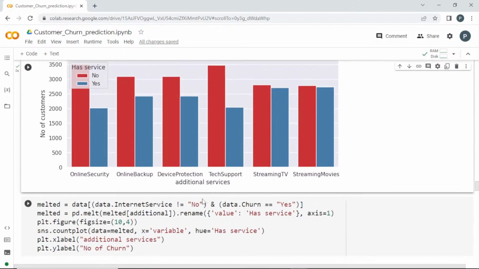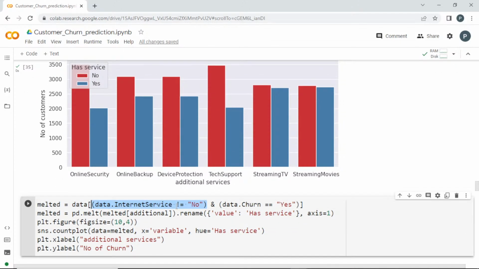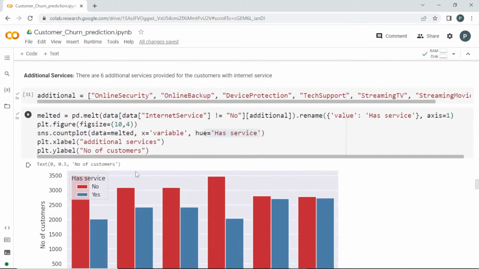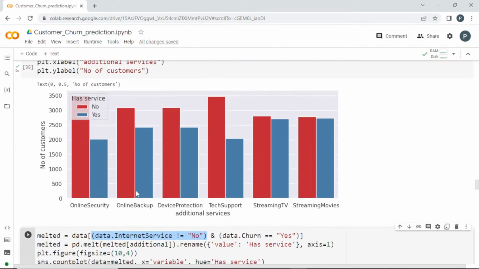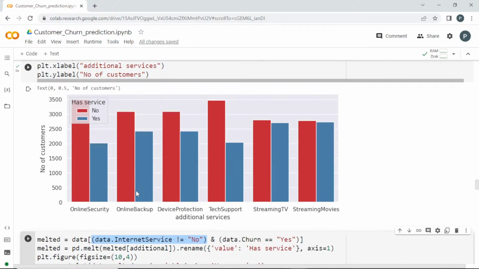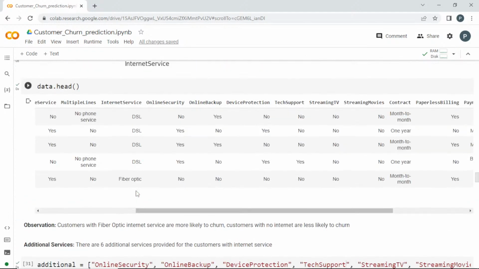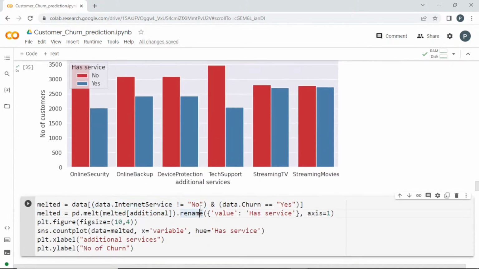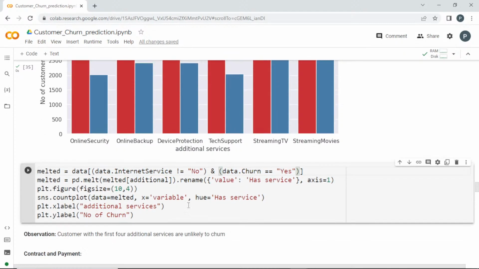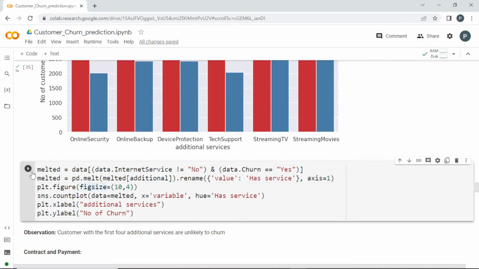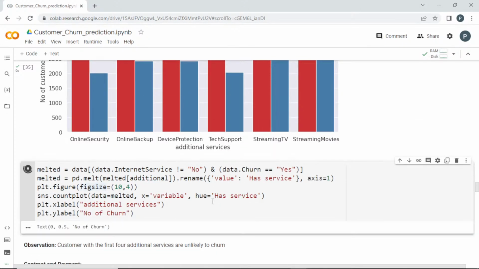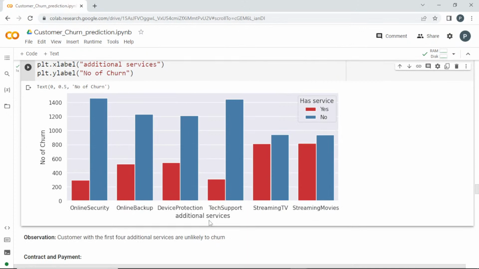So next, whether they have internet service, and along with that, yes, I have used the melt to combine all of them into a single one. Since the output is the same, all of them have yes or no, I have created it like this. And the next thing, I'm going to use another option where the data of churn equals yes. I'm doing the same process and printing it. So this will give me whether they have churned or not.